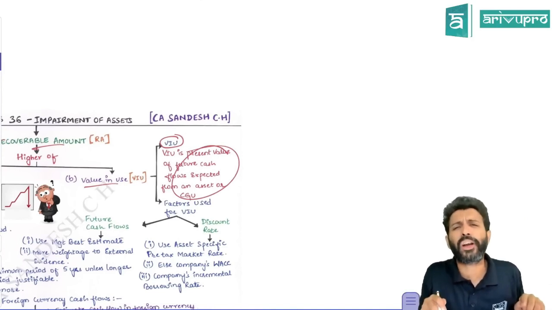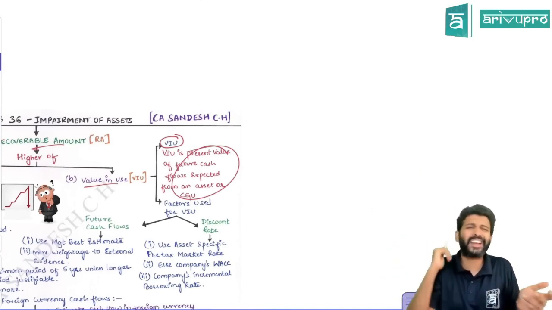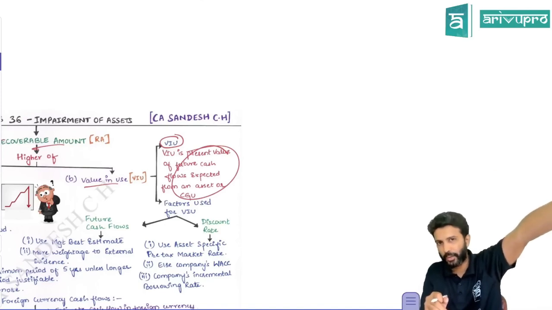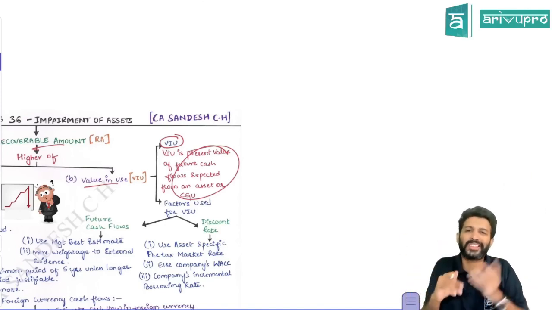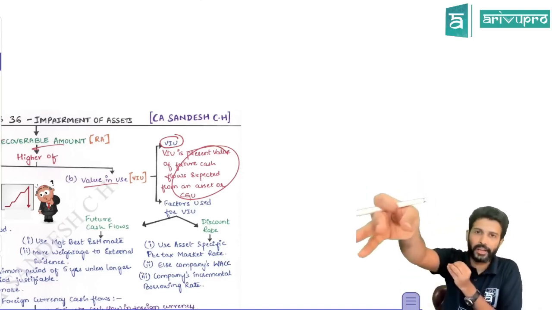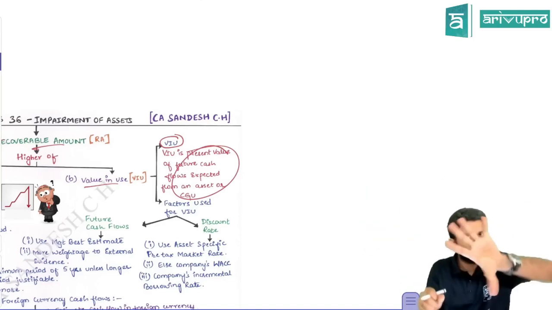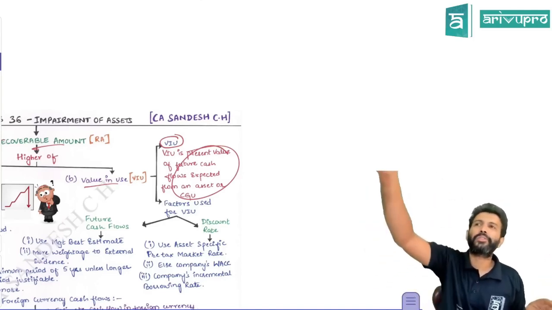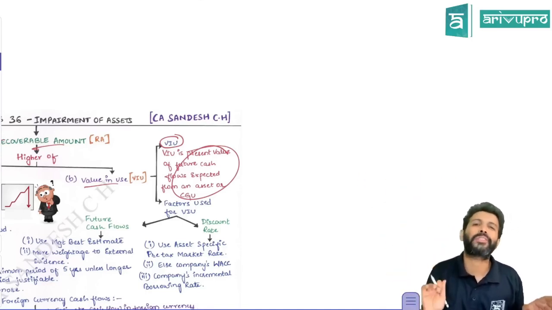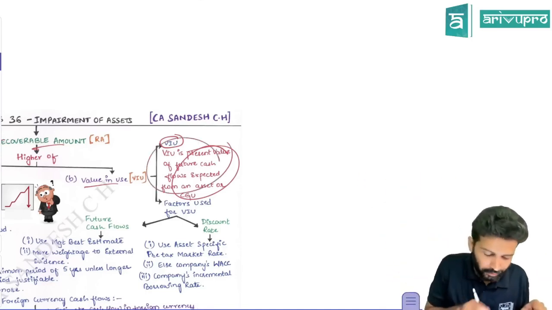Also, at the end of the 5th year, what will I do? I'll sell off this asset at scrap value or residual value. So value in use is nothing but the present value of future cash flows from continuous use of the asset and the present value of residual value. So if I want to use the asset for 5 years, how much benefit will I get? Find out the present value of that. At the end of the 5th year, let's say I'm going to sell it for 10,000. That 10,000 is a future value. Again, find out the present value of that. These two summed will be your value in use.